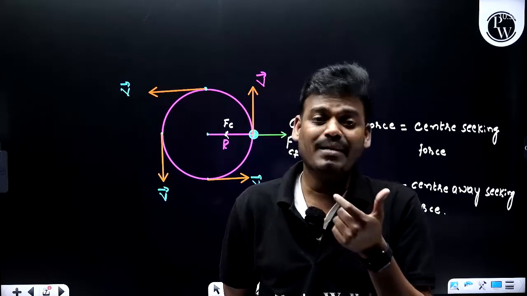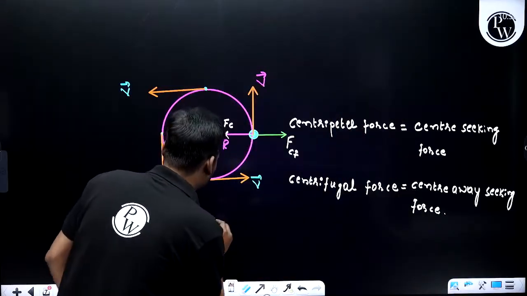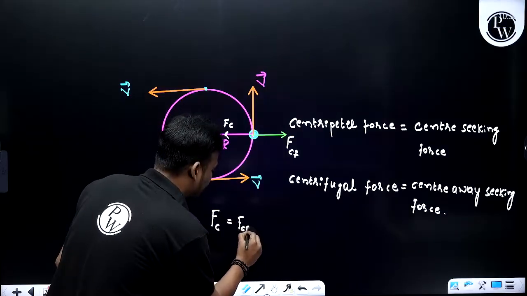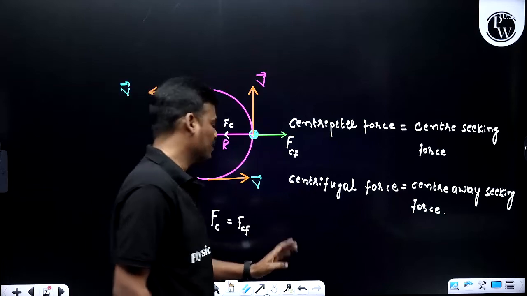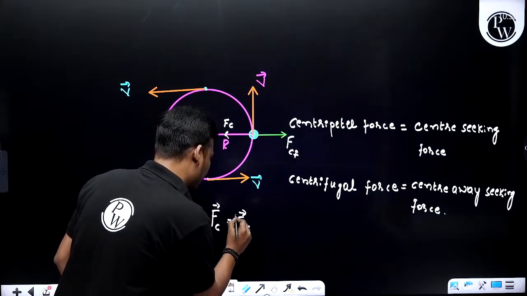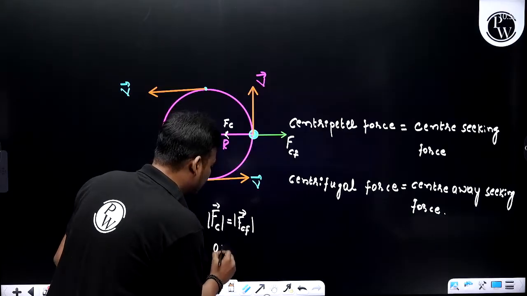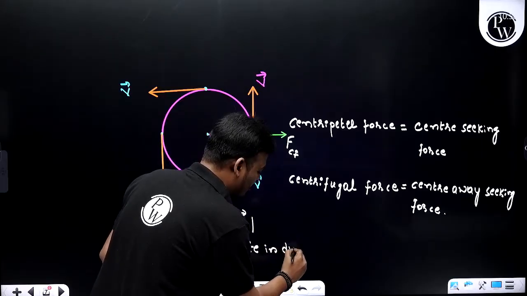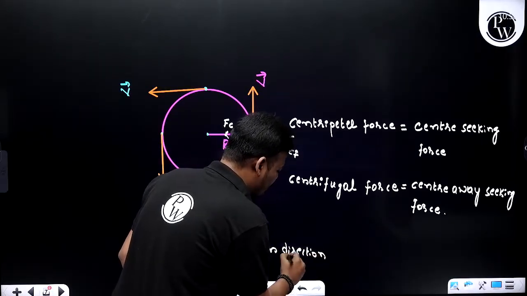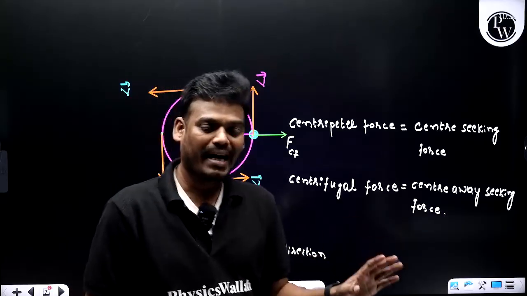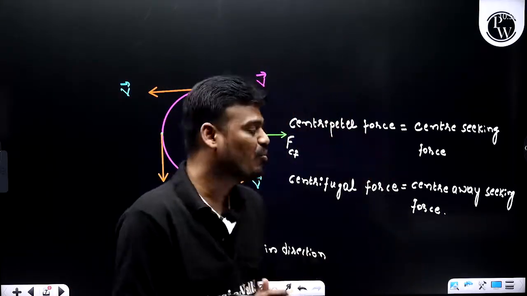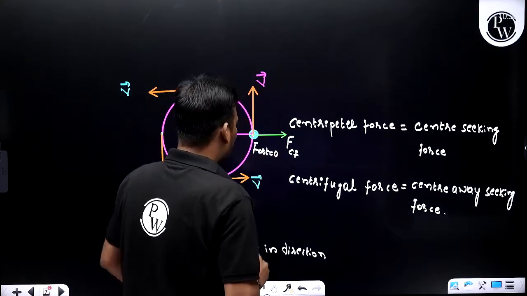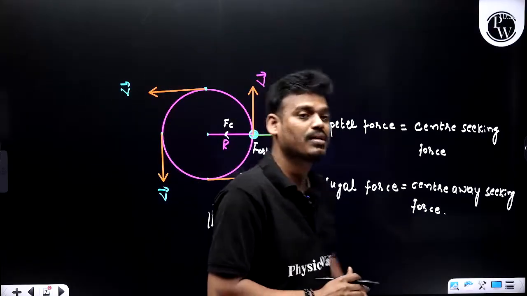Okay, so what is the magnitude? The magnitude of the centripetal force, I'll write FC, and the centrifugal force FCF. Centripetal force and centrifugal force are equal in magnitude but opposite in direction. When equal forces are acting but opposite in direction, what is the net force on this particle? So here the net force on the particle will be 0. So that is the reason it keeps on moving in uniform circular motion.